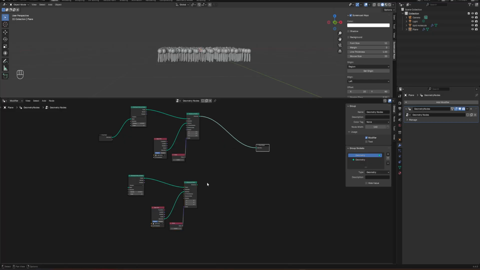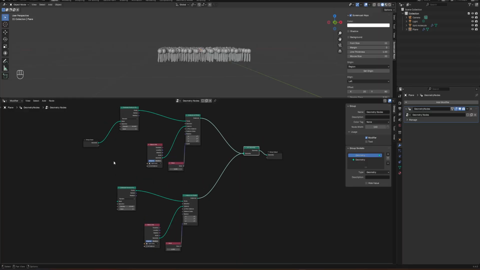Because I'm going to duplicate it and add it to the same output, I need a join geometry node to join this input and this input. So I will add a join geometry here, and then connect this one to the mesh.